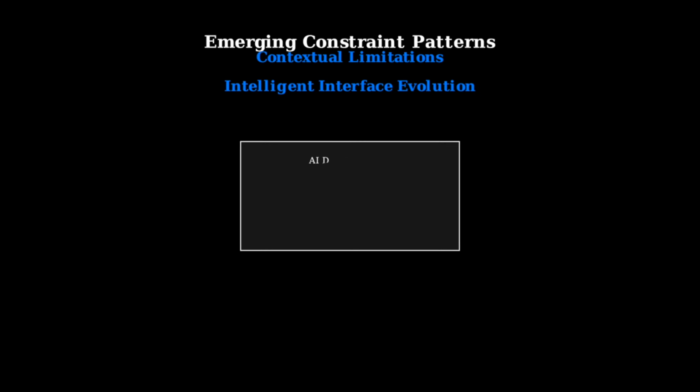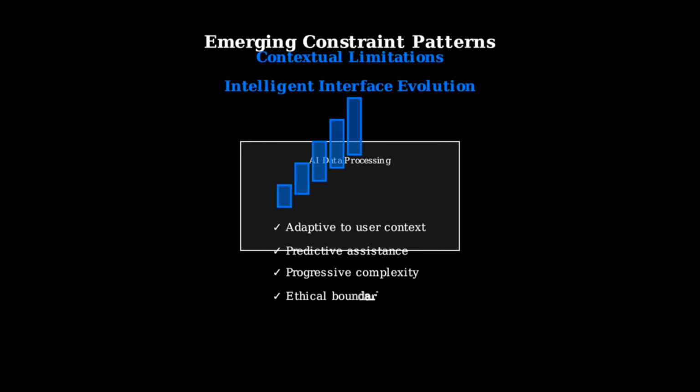These AI-enhanced affordances and emerging constraint patterns represent a fundamental shift toward more intelligent, adaptive interfaces that understand context, anticipate needs, and guide users toward successful outcomes while maintaining ethical boundaries. The future of interface design is moving toward three revolutionary approaches: contextual intelligence that adapts to user situations, inclusive design that works for everyone, and ethical constraints that protect user well-being.